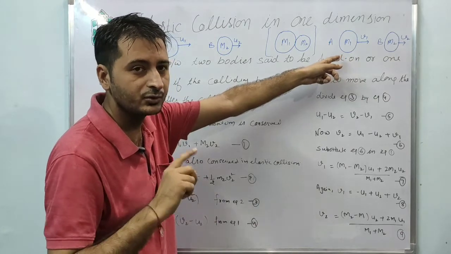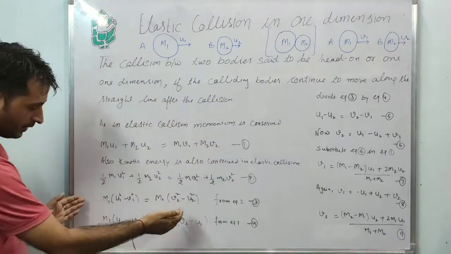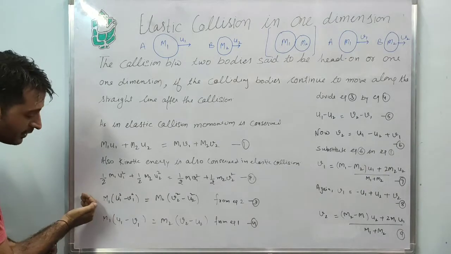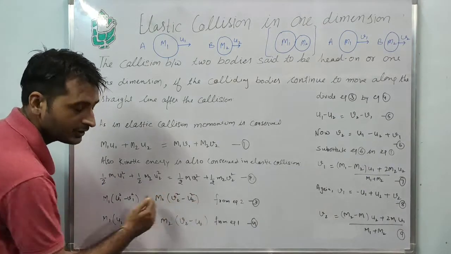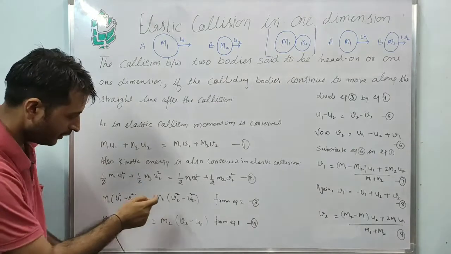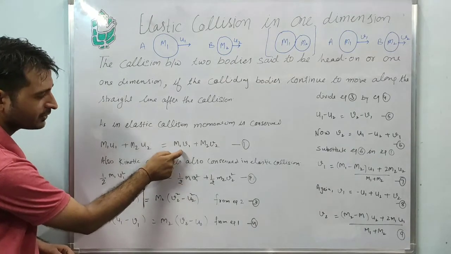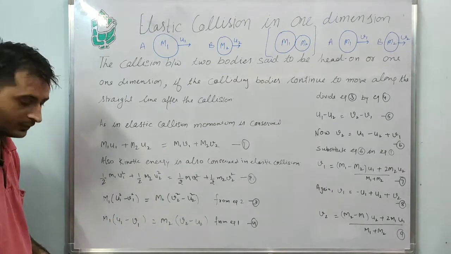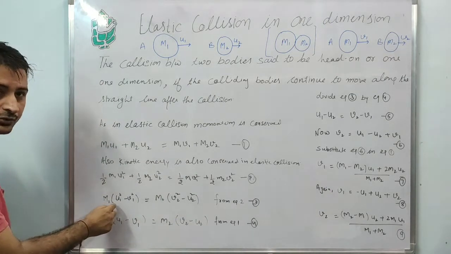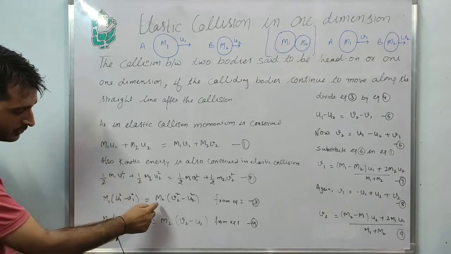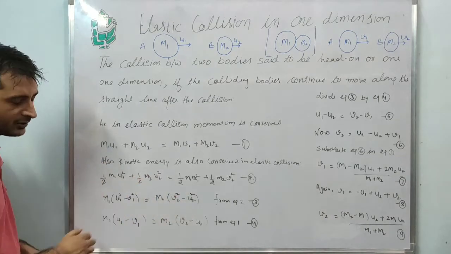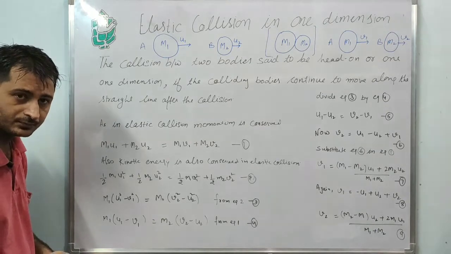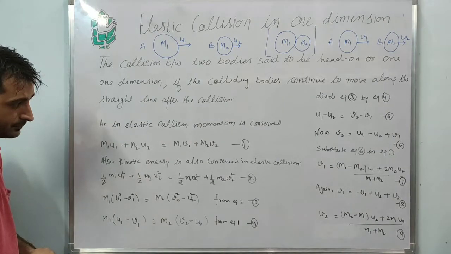Velocity is changing from u to v. So we will pick the mass term m1 on one side and the m2 term on the other side. From equation 2 and equation 1, from both sides, it comes out like this: m1 bracket u1 square minus v1 square equals m2 bracket v2 square minus u2 square. Clear? Similarly from equation 1.